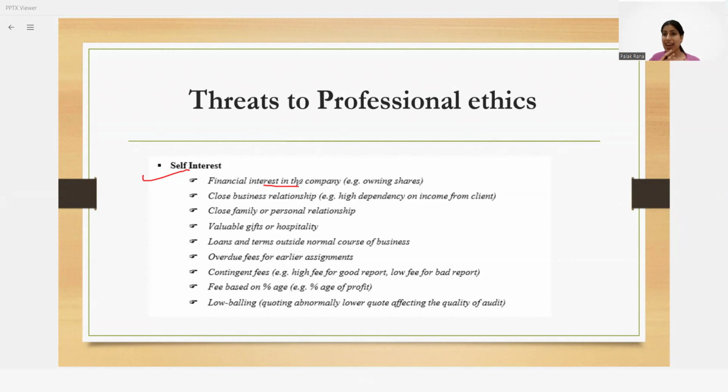Maybe the client has a personal or family relationship, maybe a business relationship with you, or maybe the client has not paid you the previous fees. And guys, this has happened with me, right? So in those cases, you might have an interest in clients, and you might feel that if I say something negative about my client, I will lose something. That is known as self-interest threat, and this particular threat is going to harm your integrity and objectivity.